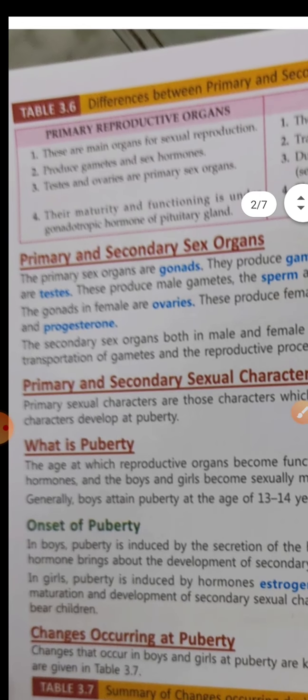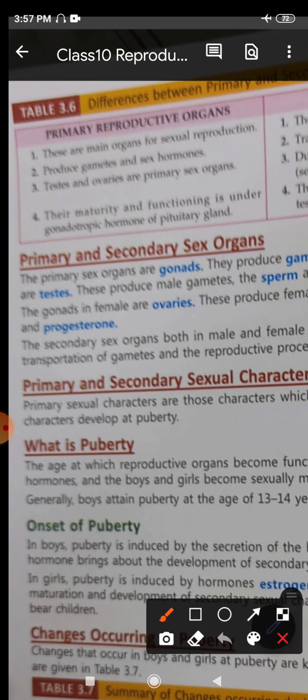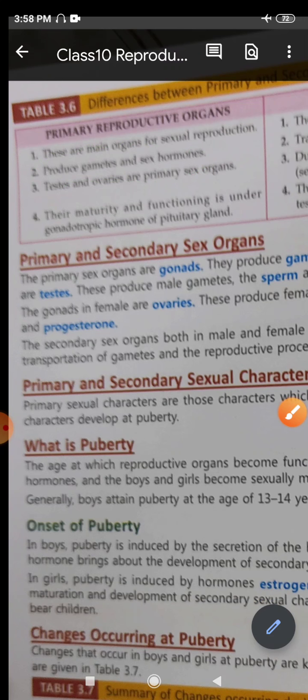We see that the primary reproductive organs produce gametes and sex hormones, right? That means the main reproductive organs, which are also referred to as gonads, produce gametes. You have heard about gametes in class 8.